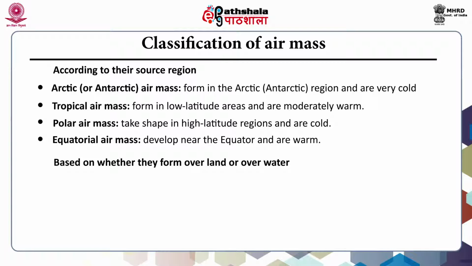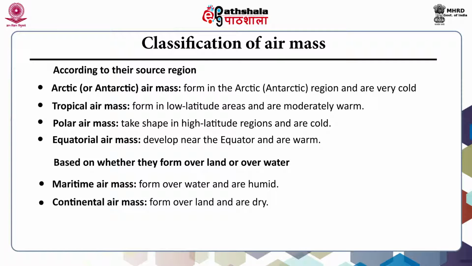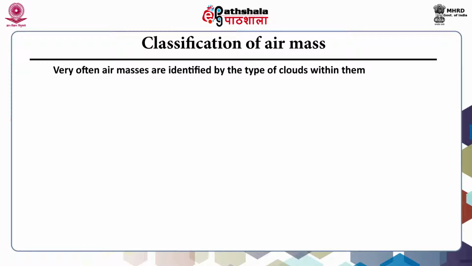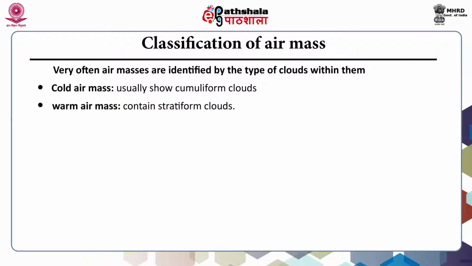Based on whether they form over the land or over the water, they are classified as maritime air mass and continental air mass. Maritime air mass forms over the water and is humid. Continental air mass forms over the land and is dry. Very often these air masses are identified by the type of clouds within them, like cold air mass and warm air mass. The cold air mass usually shows cumuliform clouds, warm air mass contains stratiform clouds.